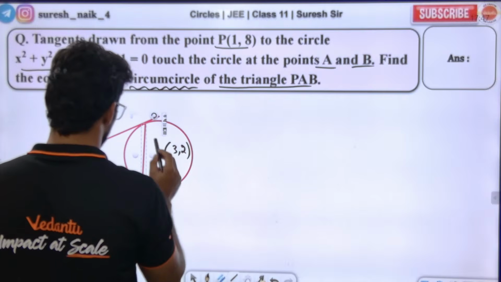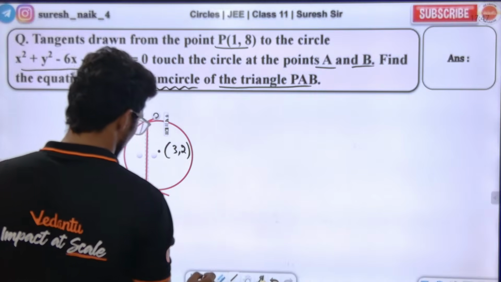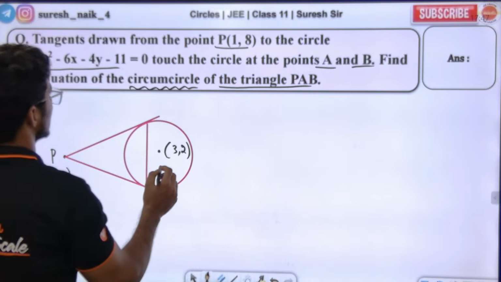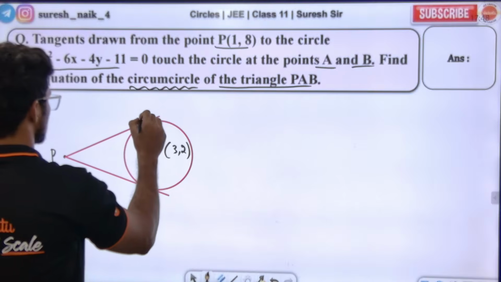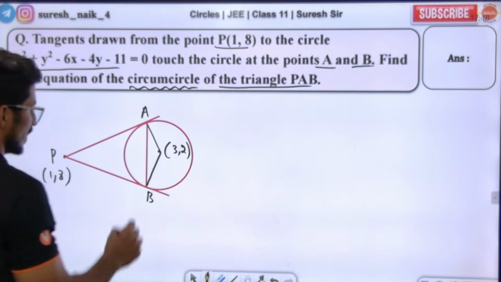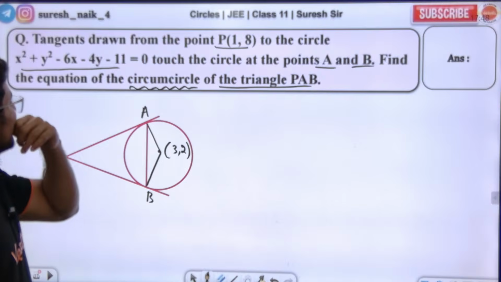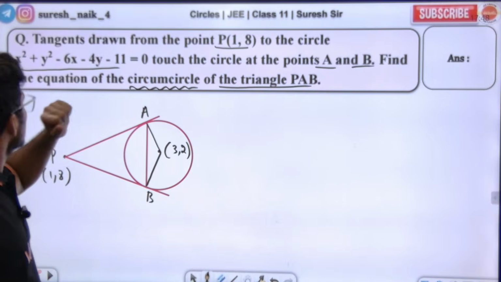This is A, this is B, and if I join these two, this is what I'm going to get. Sir, now we need to find out the circumcircle.